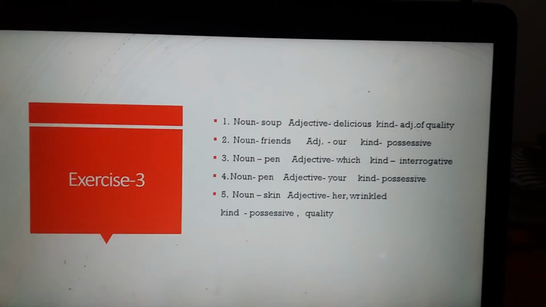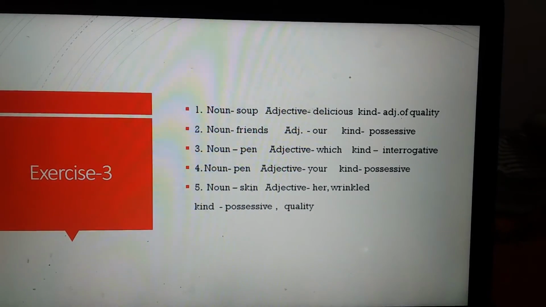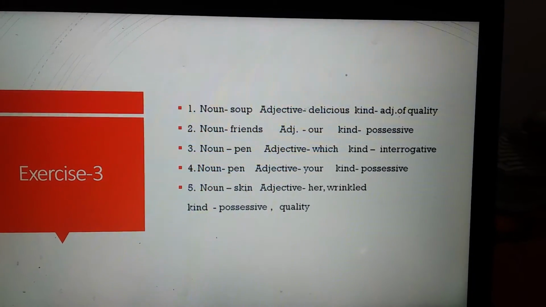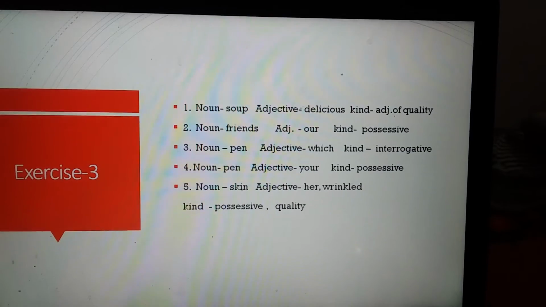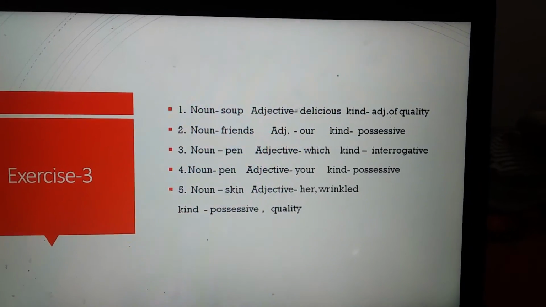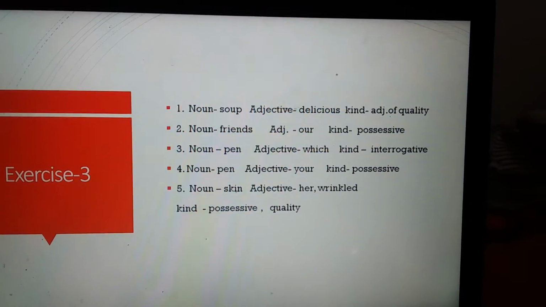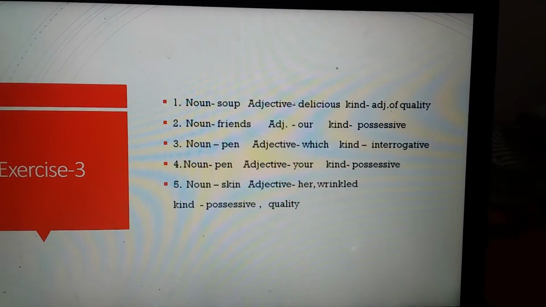The first is, she prepared delicious soup for him. Here first of all you will find the noun. What is the noun? Soup. Soup is the noun here. Now what kind of soup? It is delicious. So the word delicious is telling about the quality of the soup. What kind of soup? So it is an adjective of quality.